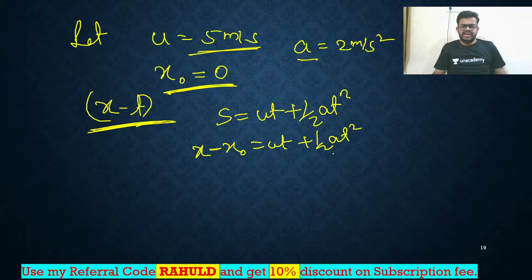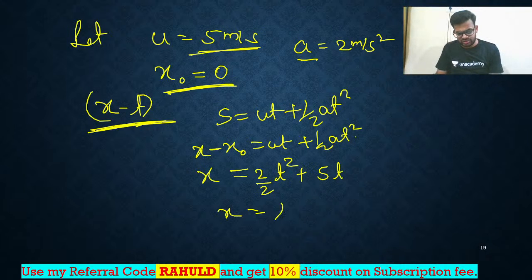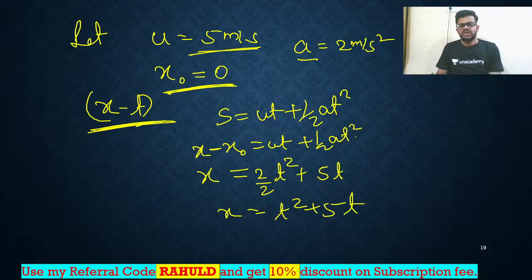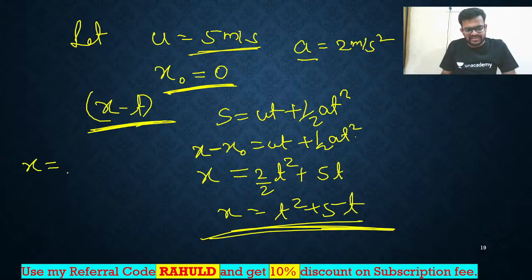Let us rearrange this and put the values. So I am writing x minus 0, no problem. Here ut, u is 5, so 5t. Now half at square, so 2 into 1 by 2 into t square. So you are getting x is equal to t square plus 5t. You got an equation between x and time, right? So you can write it like this, t comma t plus 5.